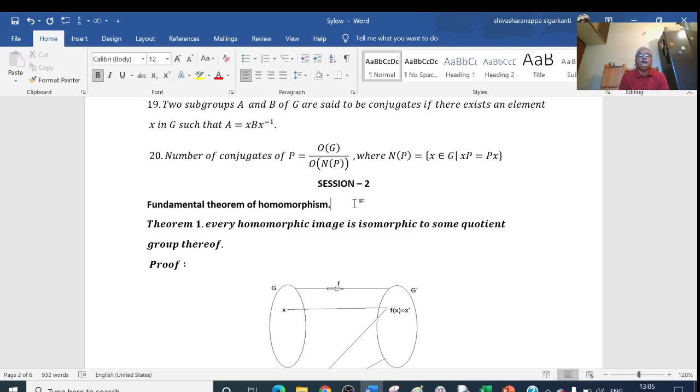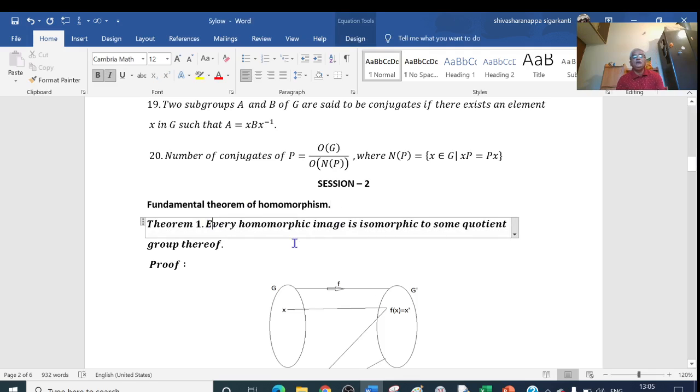In this video, we discuss the fundamental theorem of homomorphism of groups. The statement of the fundamental theorem is: every homomorphic image is isomorphic to some quotient group thereof.